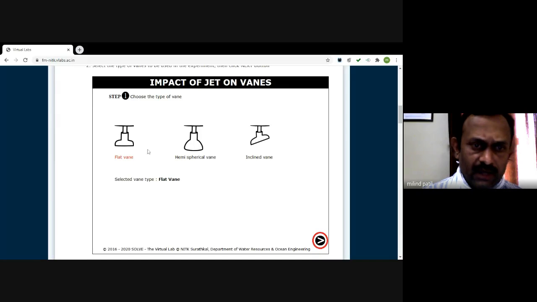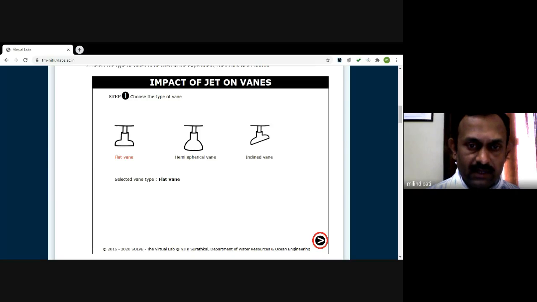There are three different types of vanes. Choice is available to you. The plate can be a flat plate, so that the jet will strike the plate at an angle of 90 degrees, or it can be an inclined plate like this, so that the jet will now strike the plate at angle theta, or it can be a hemispherical vane, so that the jet strikes the curved plate at its center.